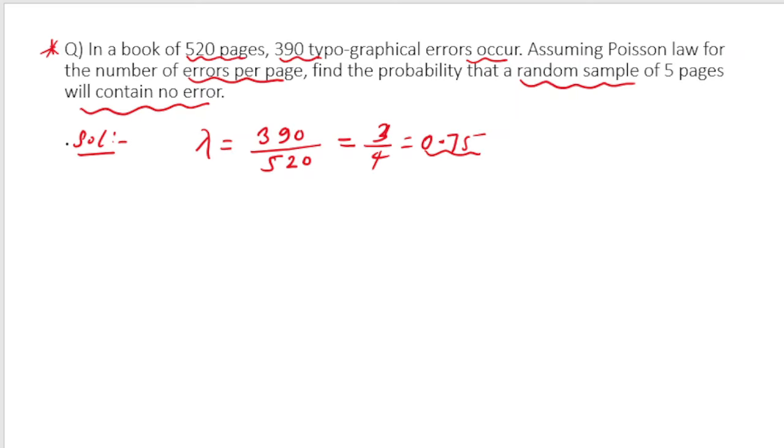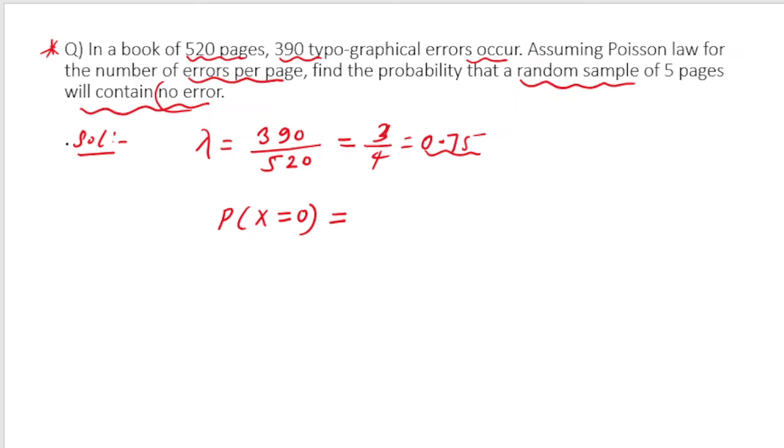So the lambda value is 0.75, and they have already told us that it is following the Poisson law for the number of errors per page. Now the question is, find the probability that a random sample of 5 pages will contain no error. We want no error. So here the mistake is that a student starts considering this as n. No. First what we are going to do is calculate the probability for 0 error, or no error, on one particular page. If I am selecting one page randomly, what is the probability that it will have 0 error?